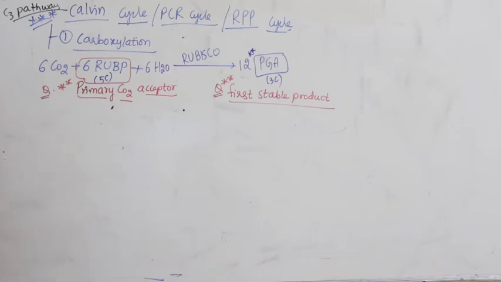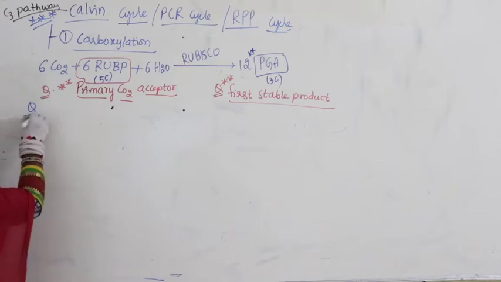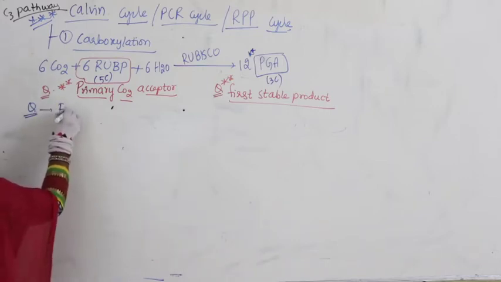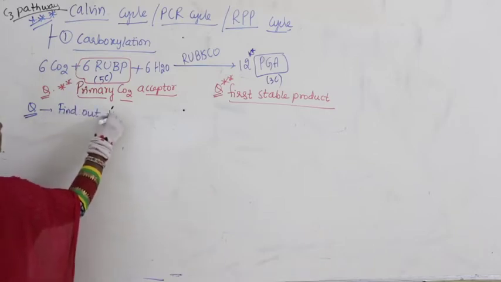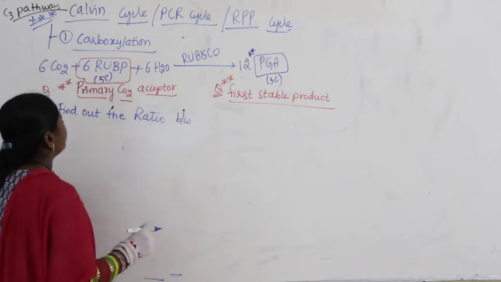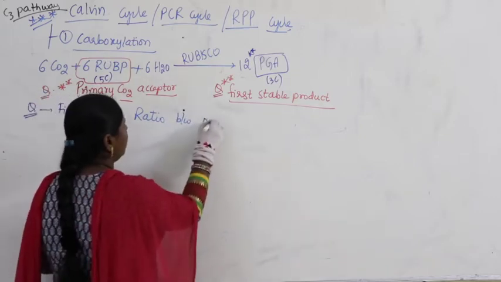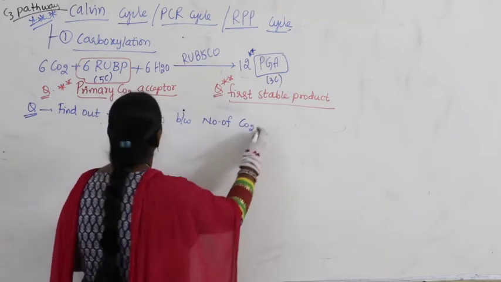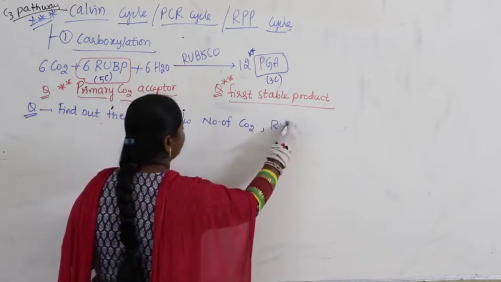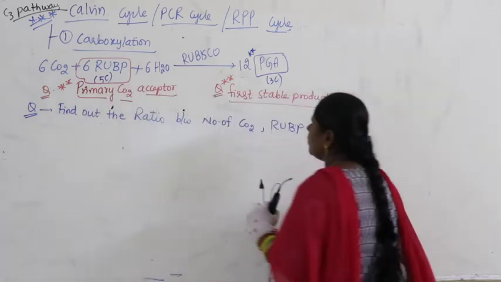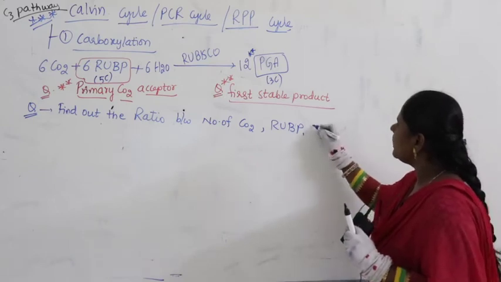Now let me discuss another question with you. Suppose I give the question, Q means question: find out the ratio between the number of carbon dioxide, RuBP and PGA.